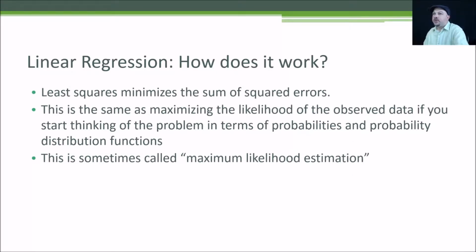So again, just remember least squares minimizes the sum of squared errors from each point to the line. And another way of thinking about linear regression is that you're defining a line that represents the maximum likelihood of an observation lying there, the maximum probability of the y value being something for a given x value. So again, people sometimes call this maximum likelihood estimation, and it's just another example of people giving a fancy name to something that's very simple.